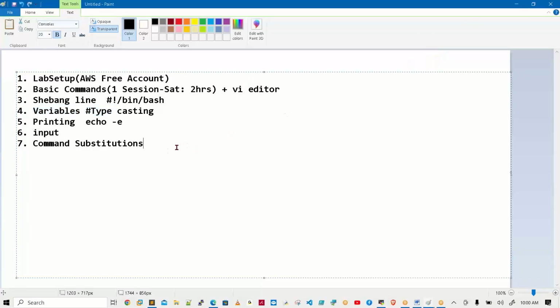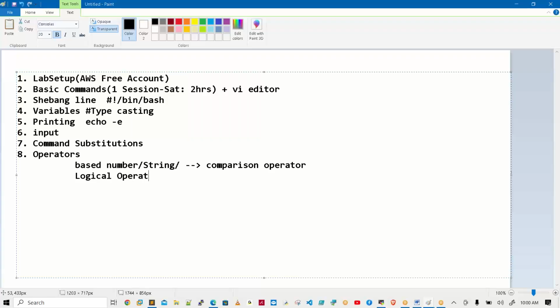Line number 4 and line number 7 concepts. Then after that, we have the operators concept. Here we have different types of operators. The first one is based on numbers, based on strings, based on date-time values. We have comparison operators on them, nothing but relational operators. And to check more than one condition, logical operators are there. Very big concept, this one.